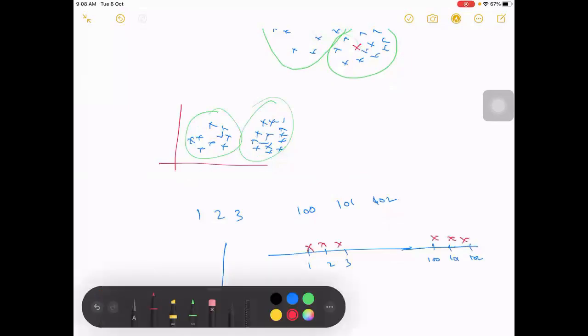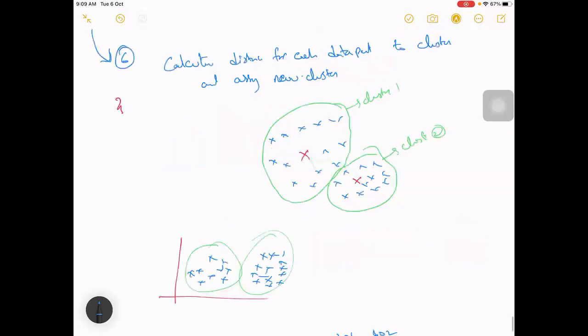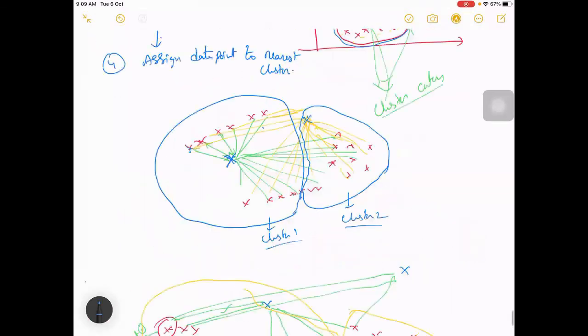So what we did is we made this as one group and this as one group. Indirectly, what we have also done is we have taken this 2 as our cluster center, and calculated the distance from each. And this 101 is the second cluster center. We saw that these two are nearer to this cluster center and these two are nearer to the other cluster center, and we formed this as one group and this as one group. This calculation we did inside our mind. Okay, that is how we formed these groups. So is it not the same as this, right? This is what has been done here.